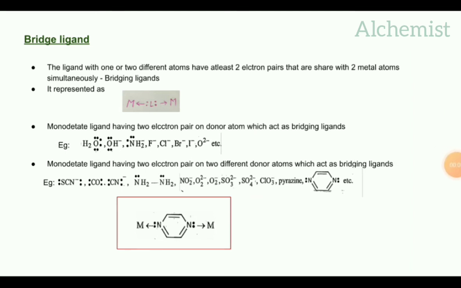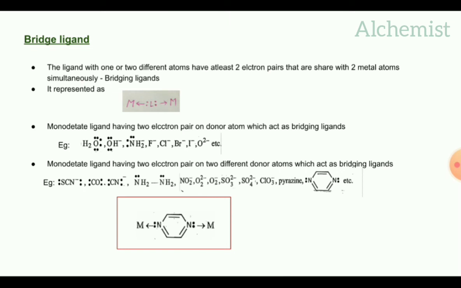Next is monodentate ligand having two electron pairs on two different donor atoms, which acts as a bridging ligand. Example: SCN minus. In the case of the SCN ligand, sulfur acts as one donor atom and nitrogen acts as the other donor atom. The lone pair of the sulfur is shared with one metal atom and the lone pair of the nitrogen atom is shared with another metal atom.